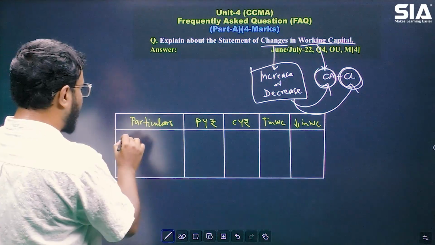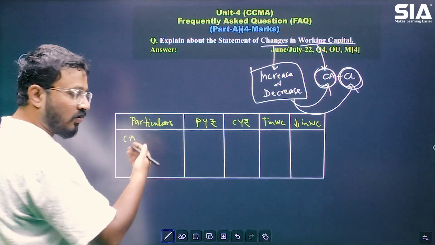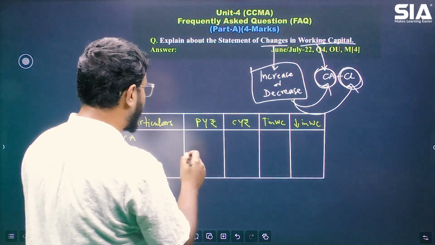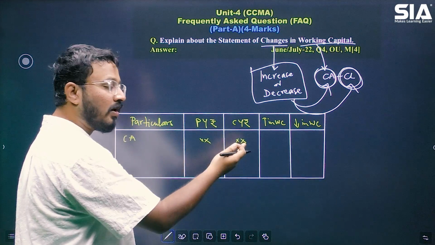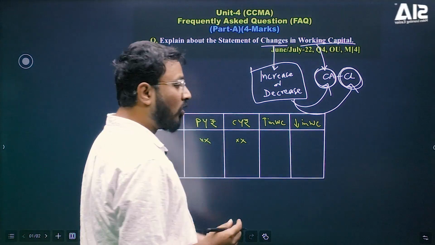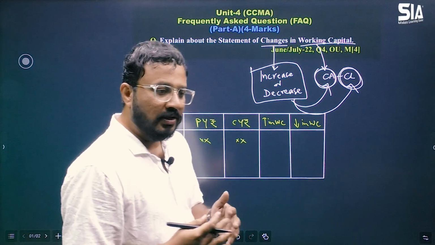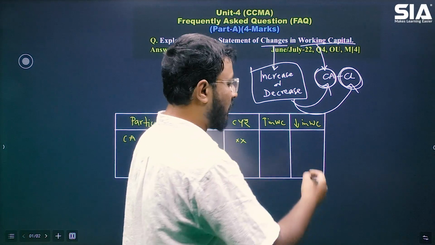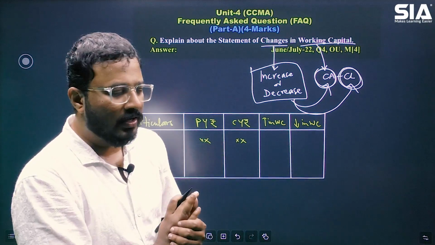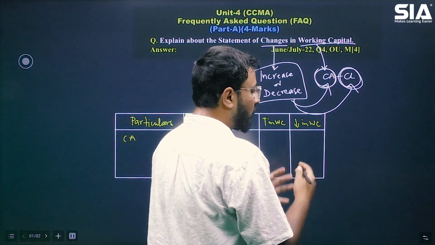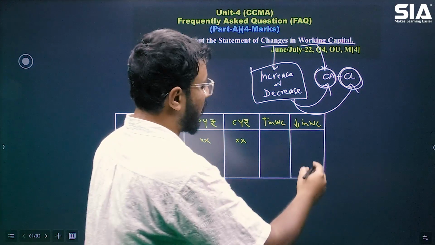We used to write the current assets, individual items: inventory, debtors, cash, bank. इधर क्या figure है? इधर क्या फिगर है प्रीवियस ईयर में, करंट ईयर में, and how to calculate whether the current asset is increasing or decreasing. Like whether the current assets are increasing and decreasing, what will be the effect on the working capital, right? So this is how the calculation is done.